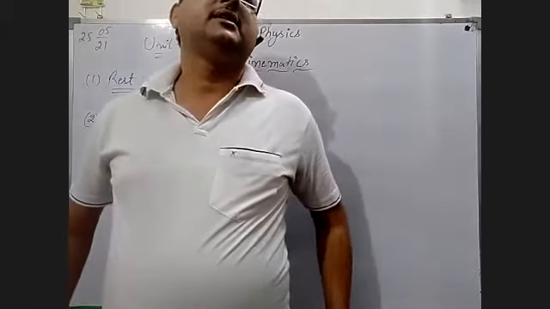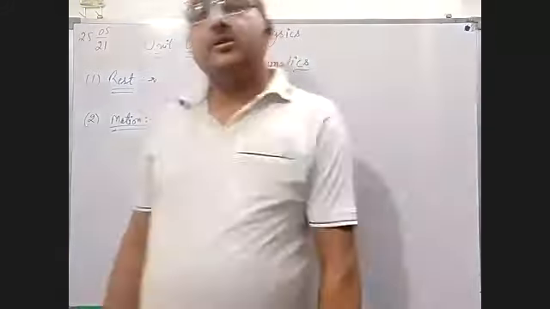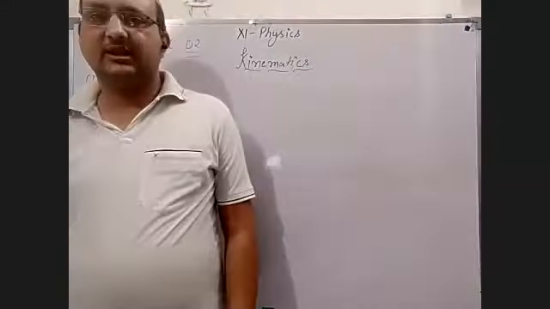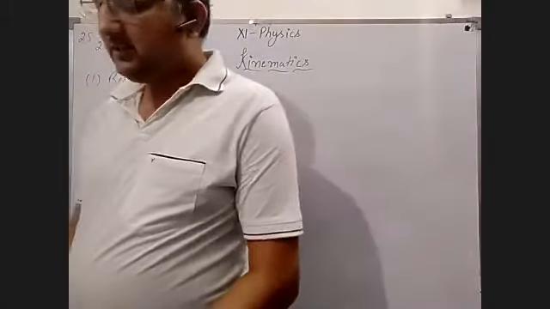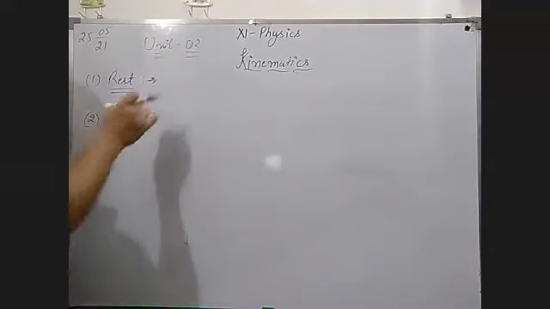And after that, one new topic is relative velocity, at the end of this chapter.